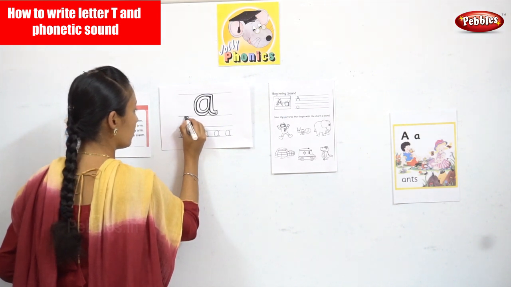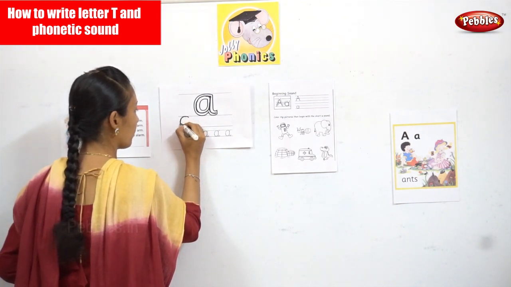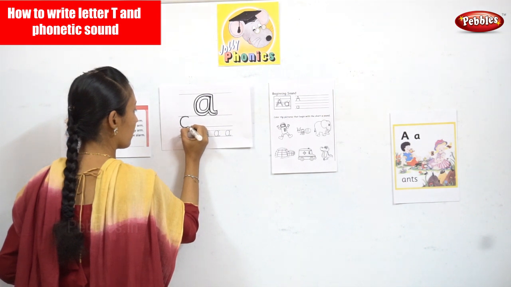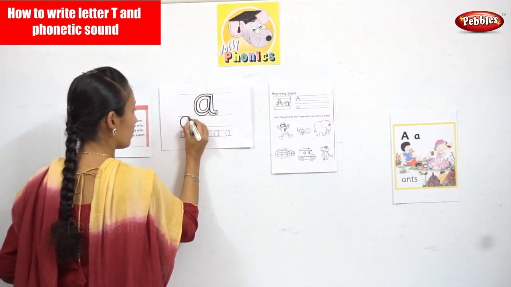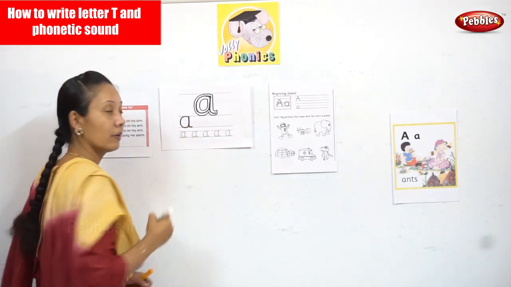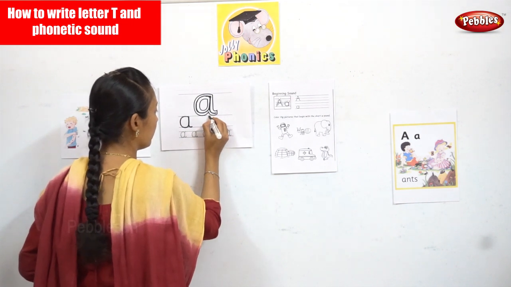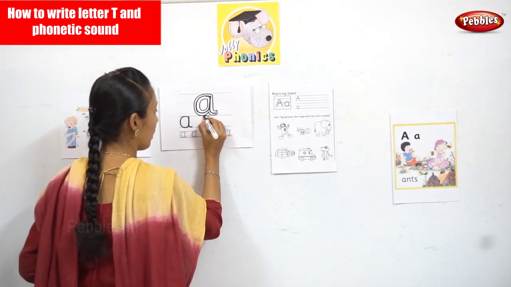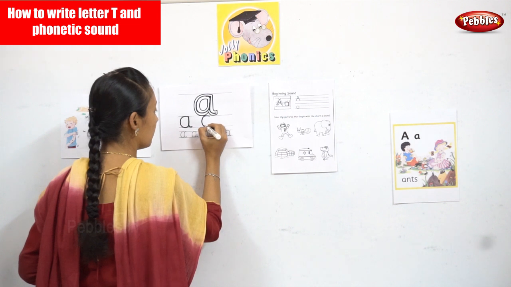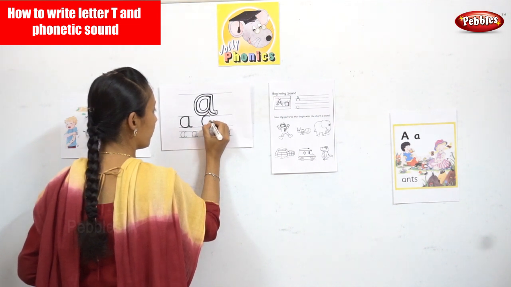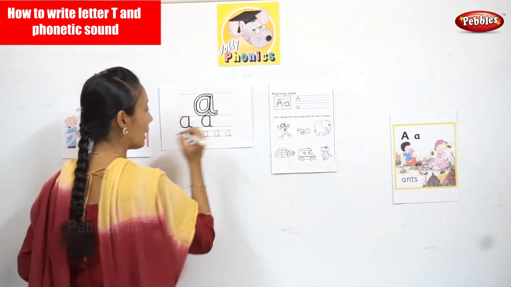Halfway through your curve, you come out. You're halfway through the curve, you go up and down.